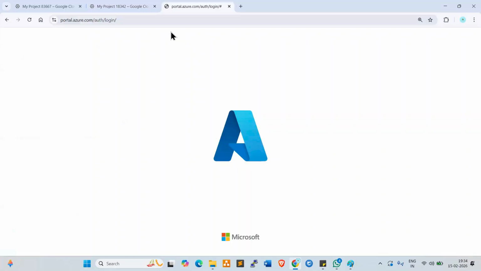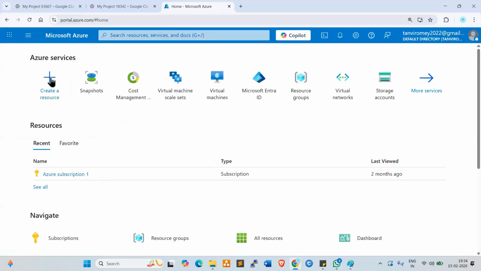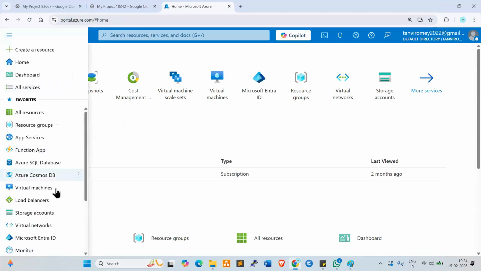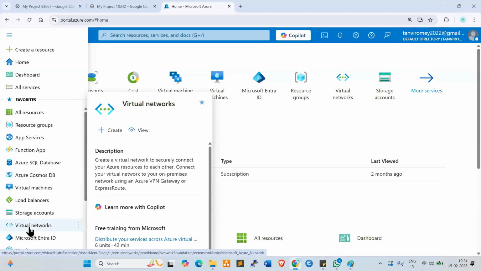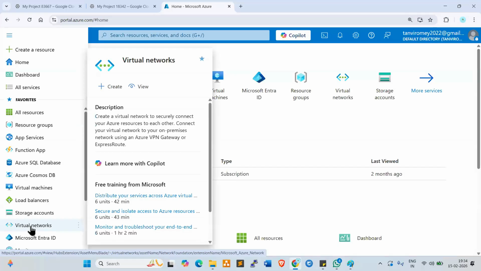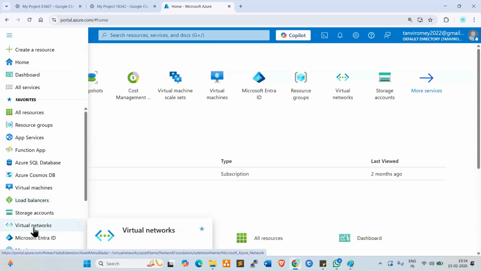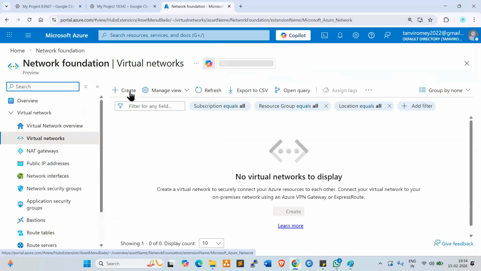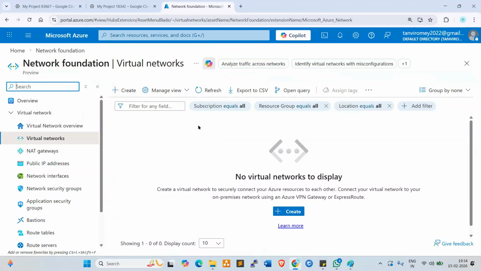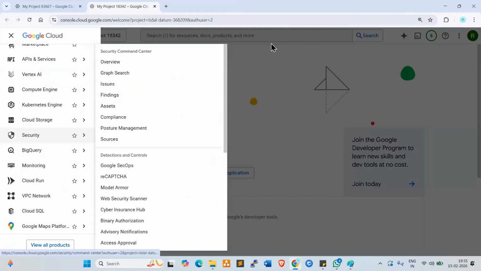We can cover Azure also, next week, not in the coming week. If you want to create a network in Azure, we call it virtual networks. Look at here, VNets. Virtual networks or VNets, both are the same. If you want to create a custom network, we go to virtual networks. Here we can create the virtual networks. Now go back to the GCP.